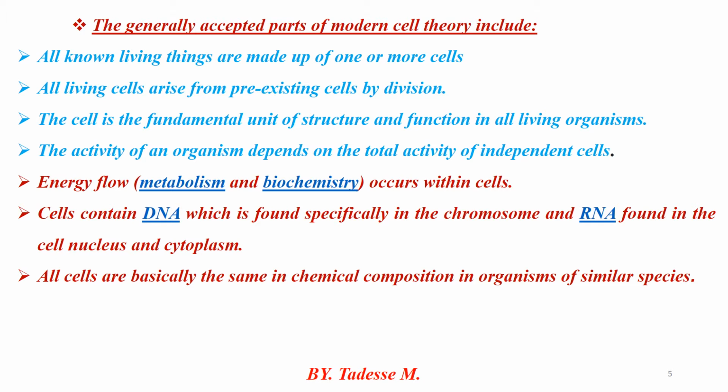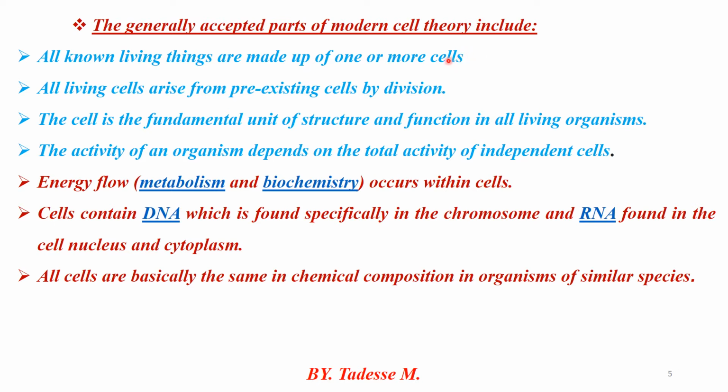Now if you look at the major parts of the cell accepted by the modern cell theory, it includes that all living things are made up of one or more cells. That is true.